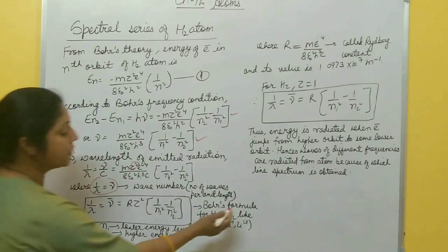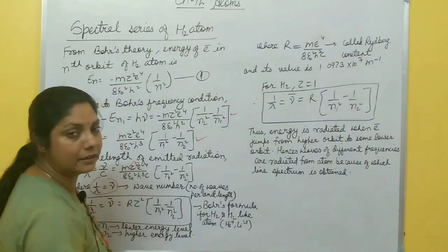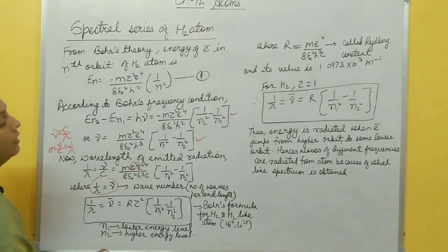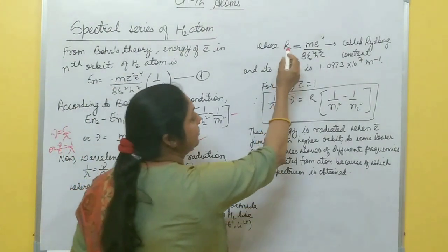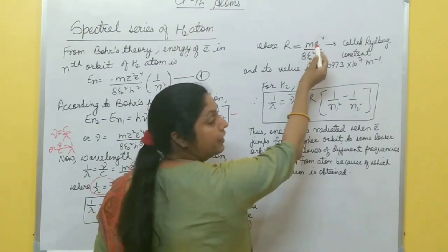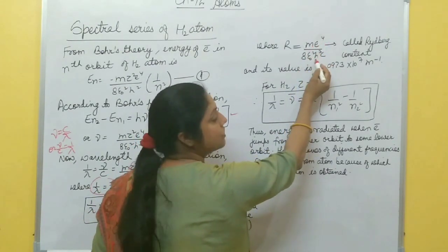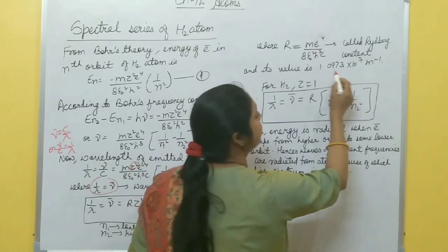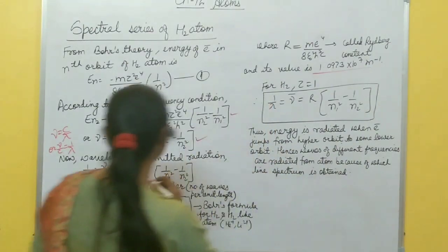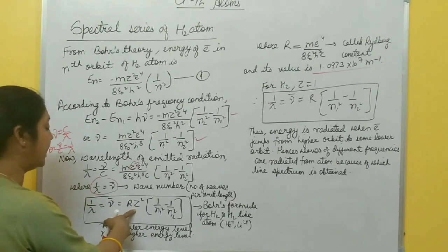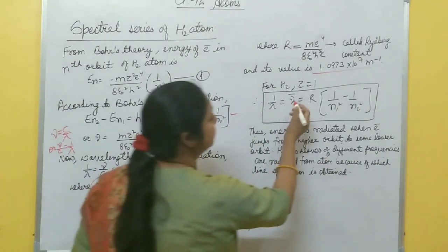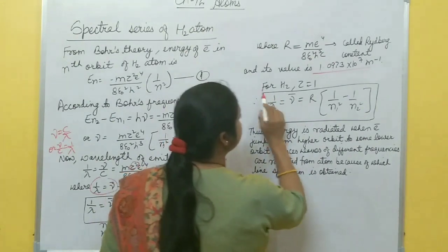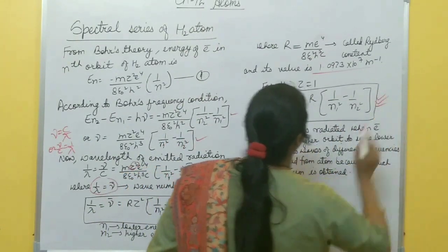This formula is Bohr's formula for hydrogen and hydrogen-like atoms like helium ion, lithium ion, these things. And this Rydberg constant value, if you put all these values, mass of electron, charge of electron, permittivity of free space, Planck's constant, speed of light, you get R equal to 1.0973 into 10 to the power 7 per meter. Again, for hydrogen atom, Z is 1. So 1 by lambda becomes nu bar equal to R 1 by n1 square minus 1 by n2 square. This is the formula for wave number.